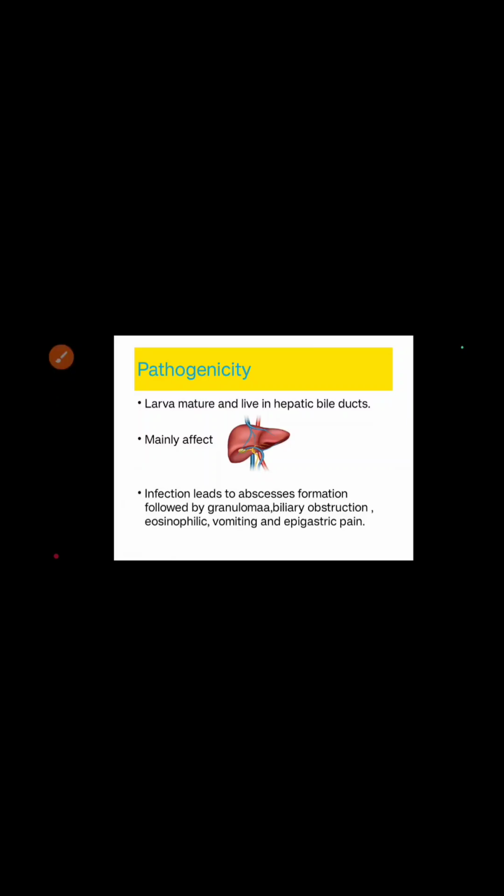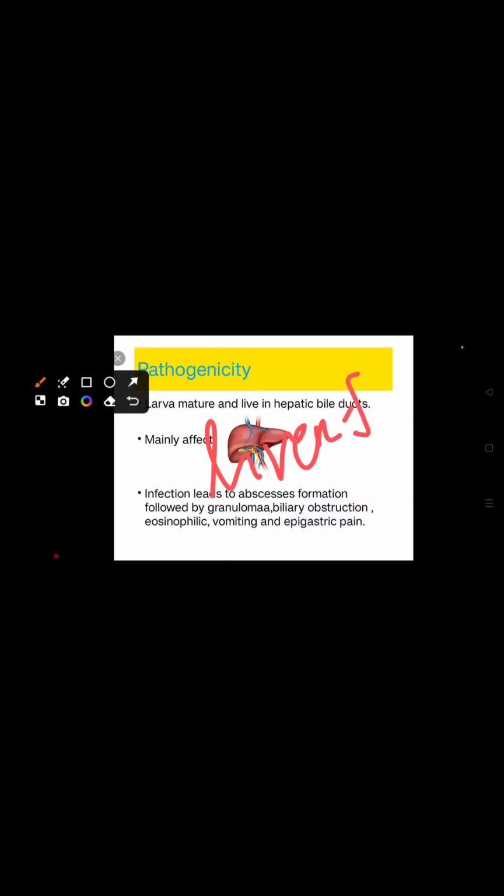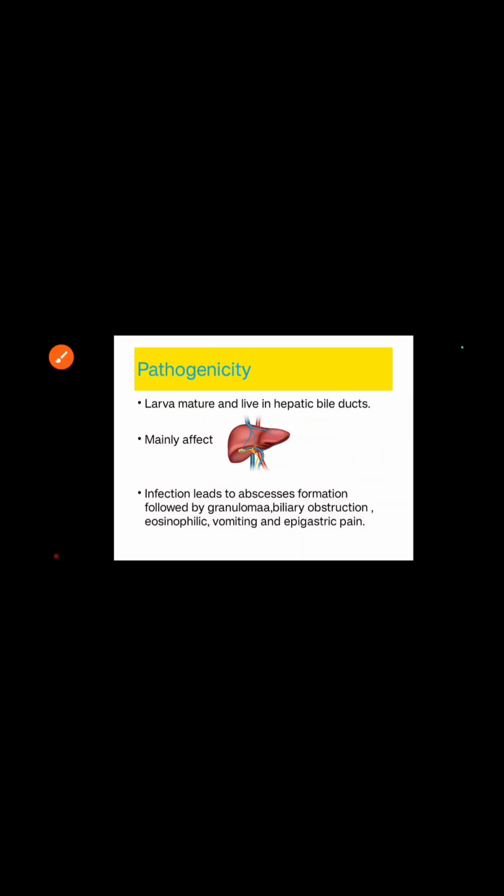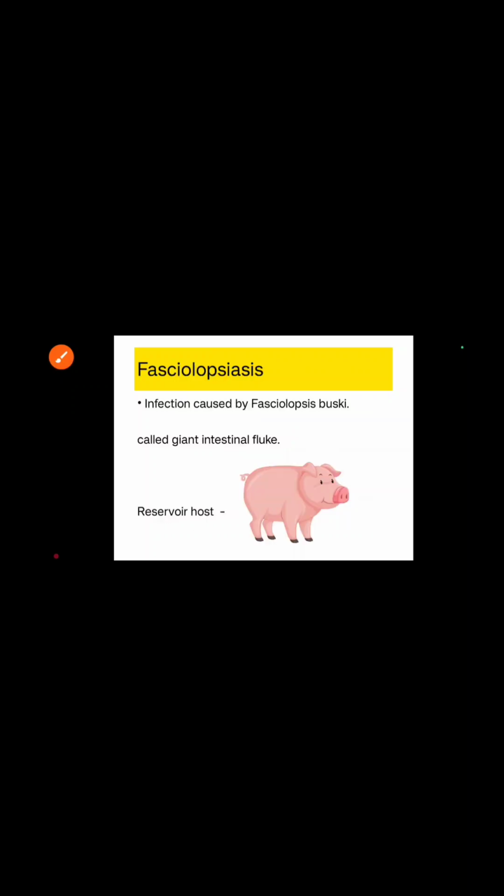The larva matures and lives in the hepatic bile ducts, and it mainly affects the liver. That's why it is called the liver fluke. Infection leads to abscess formation followed by granuloma, biliary obstructions, eosinophilic conditions, vomiting and epigastric pain.